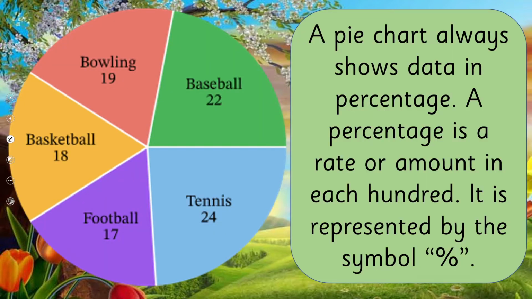So let's see how we can show data. A pie chart always shows data in percentage. A percentage is a rate or amount in each 100. It is represented by the percentage symbol. This is the symbol of percentage.